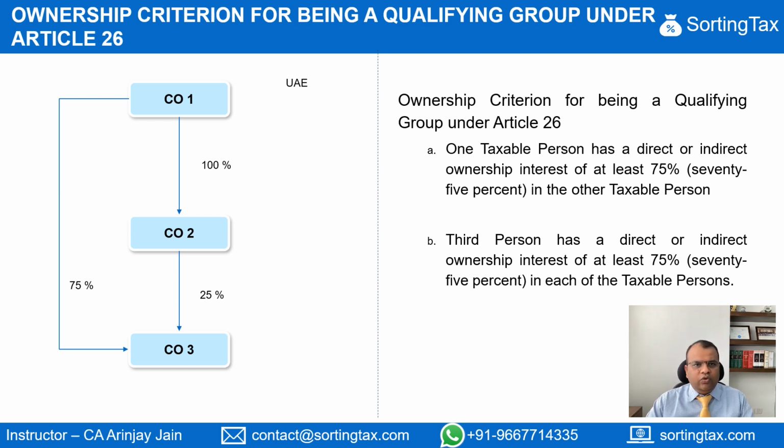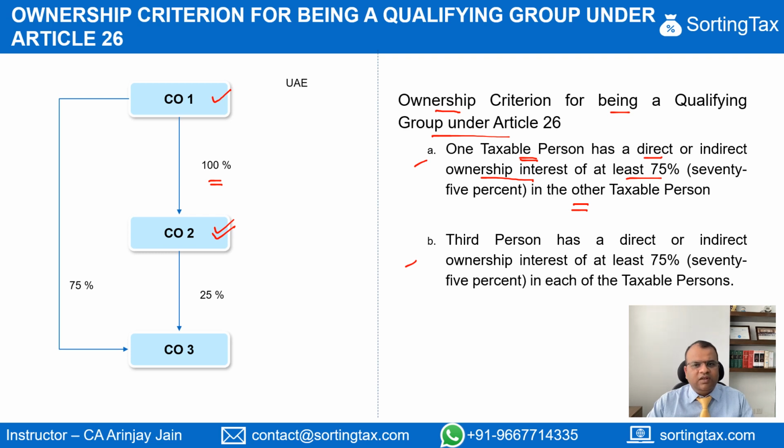Now, the ownership criteria for qualifying as a qualifying group under Article 26 is of two parts. A: One taxable person has a direct or indirect ownership interest of at least 75% in the other taxable person. If you see the diagram on the left side, Company 1 has 100% ownership in Company 2, right?